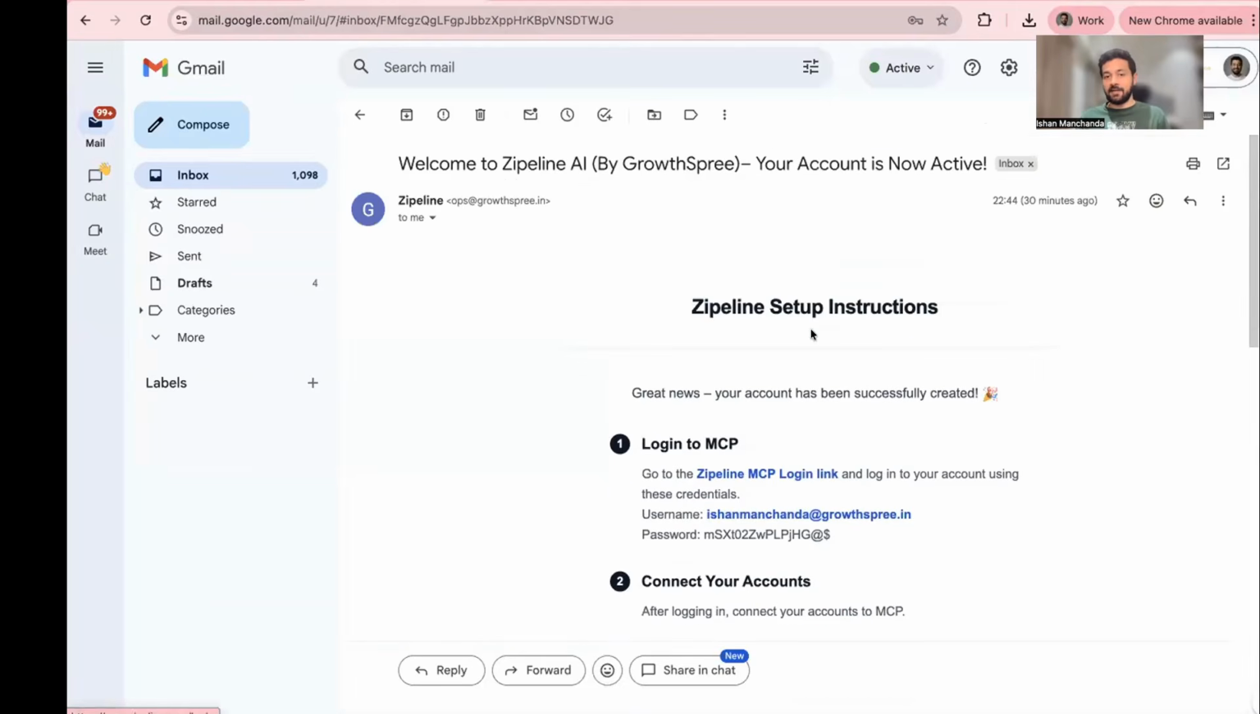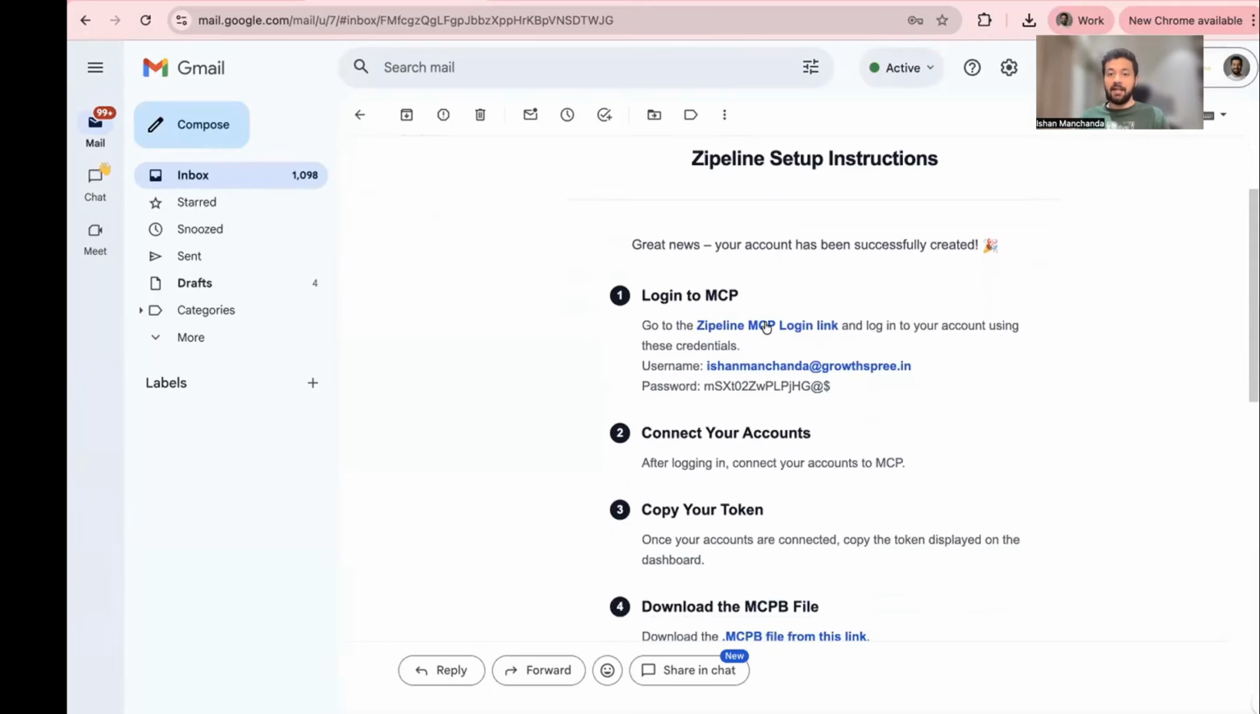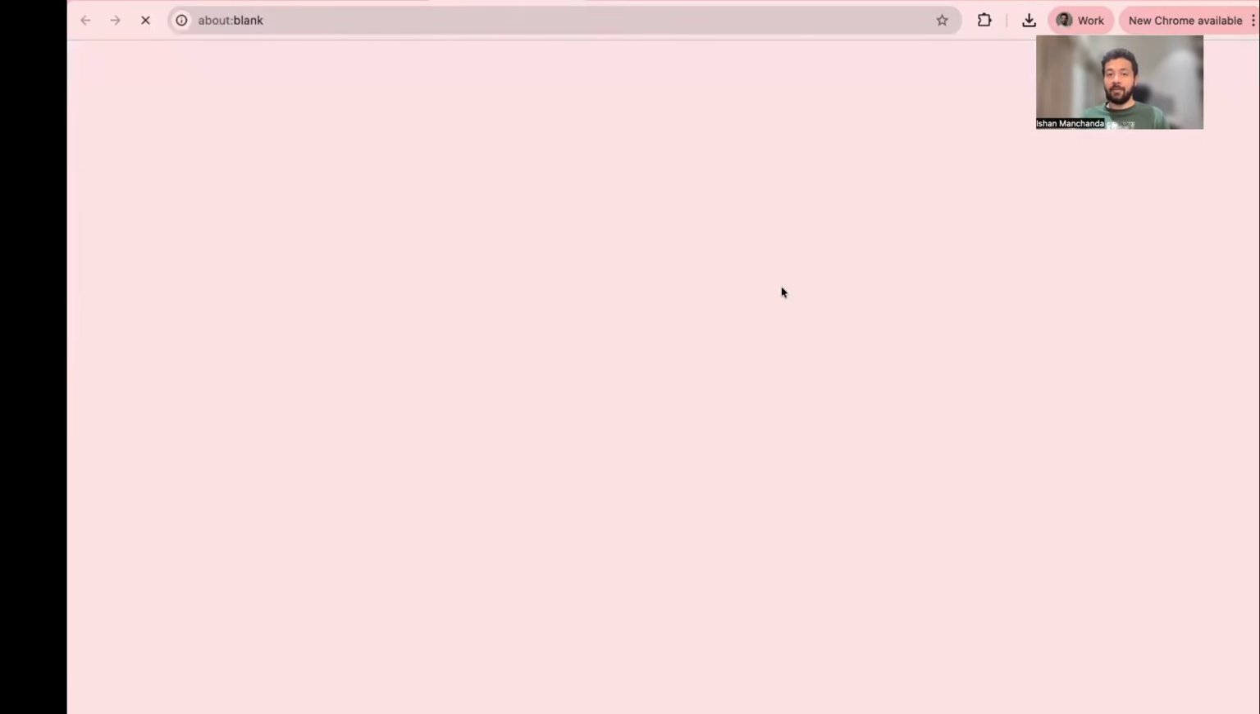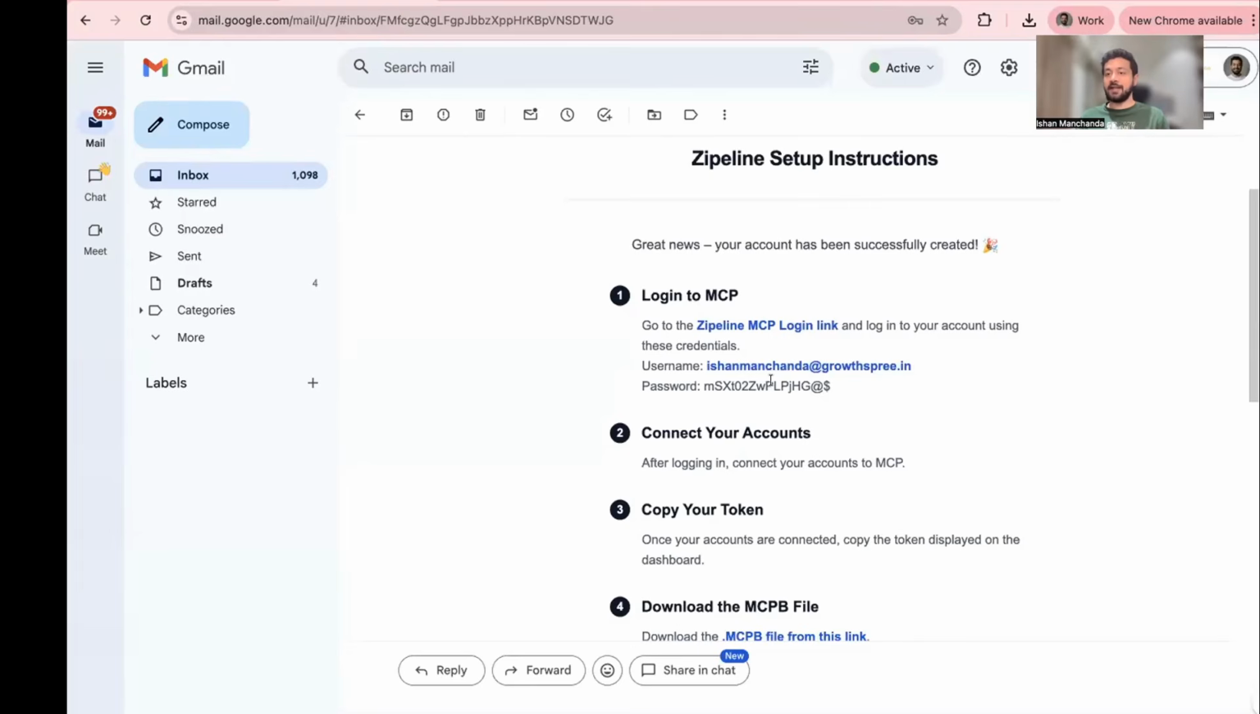This is how the email is going to look, with this particular subject line. Zipeline is what we are calling it now. We used to call it Empower AI earlier, but now we are calling it Zipeline AI by GrowthSpree. Simple process, very quick. Let's see what we have to do. First, click on this link. It will take you to the Zipeline platform, with the email ID and password which you already have in your email right here. Use this and log in.